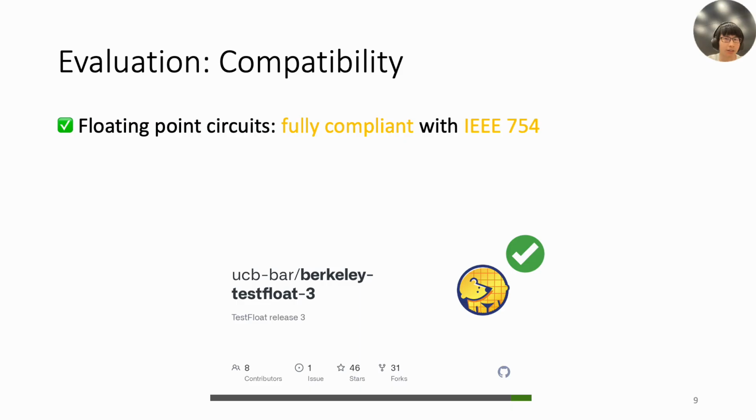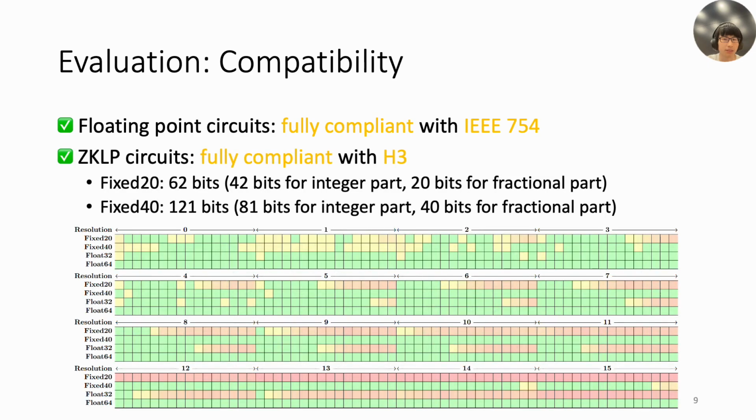In our evaluation, we start by testing the compatibility of our circuits with existing implementations. For our floating point gadgets, we generate test cases from the Berkeley TestFloat library, and our gadgets pass all of these tests. We also test our ZKLP circuits against the H3 implementation in C. You can see that with float 6.4, the results are all green, meaning that they are consistent with H3. On the other hand, our baseline circuits with fixed point produce mismatches even with more bits than floating point.